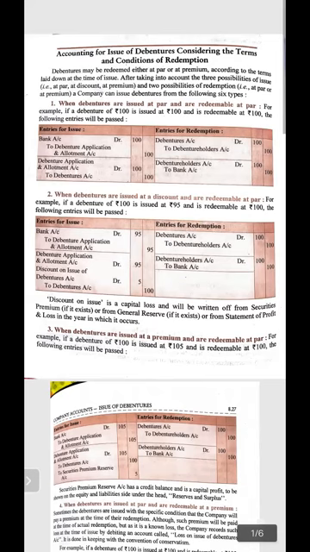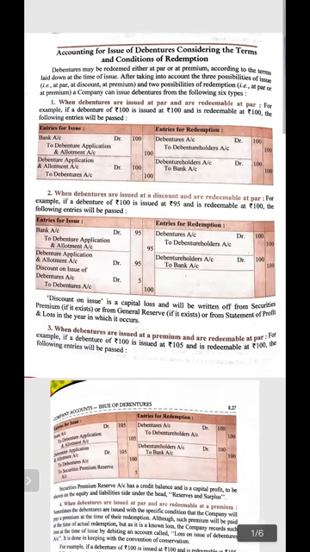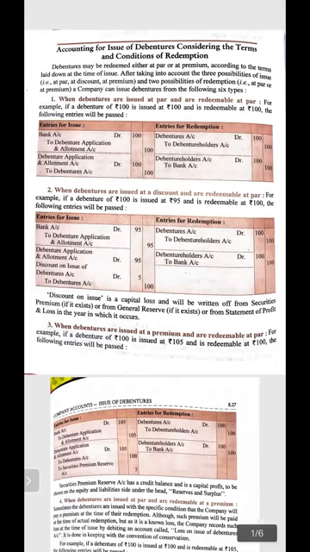It means a 100 rupees debenture is issued at 100 rupees and then it is repaid at 100 rupees to the debenture holder. Please note down, when the debentures are redeemed at par, it will not affect the journal entry of issue. But when the debentures are redeemed at premium, it affects as well.